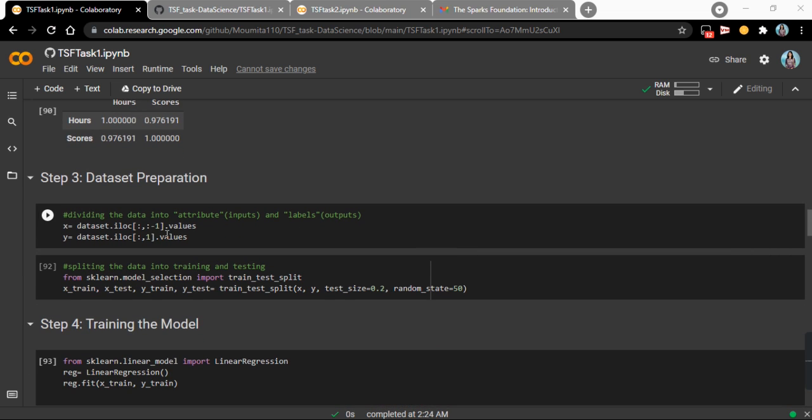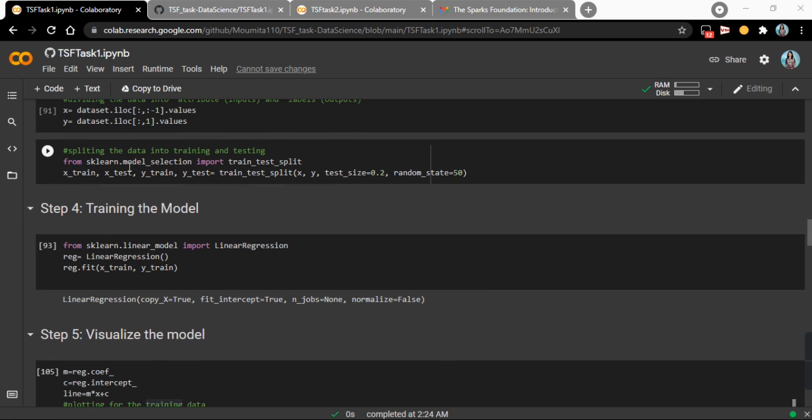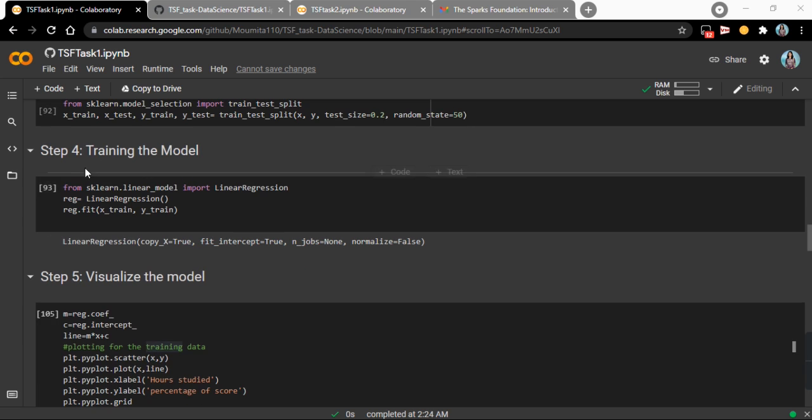After that, moving on to the next step, that is dataset preparation. For this purpose, I have divided the data into the independent and dependent variable, that is hours and scores. After that, I have split the dataset into training and testing. I have taken 80% of the data for training purpose and the rest 20% for the testing purpose. After that, the next step is training the model. I have trained the model using linear regression. I have imported the linear regression model from scikit-learn.